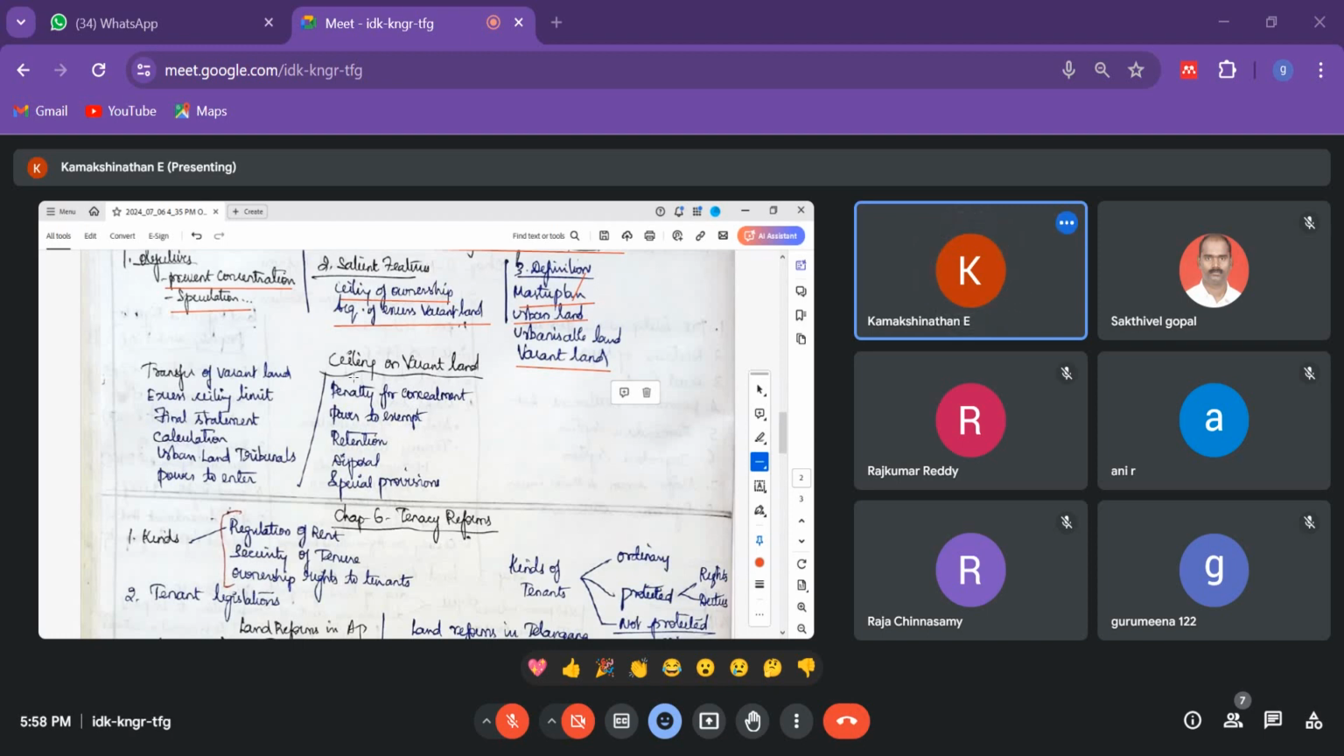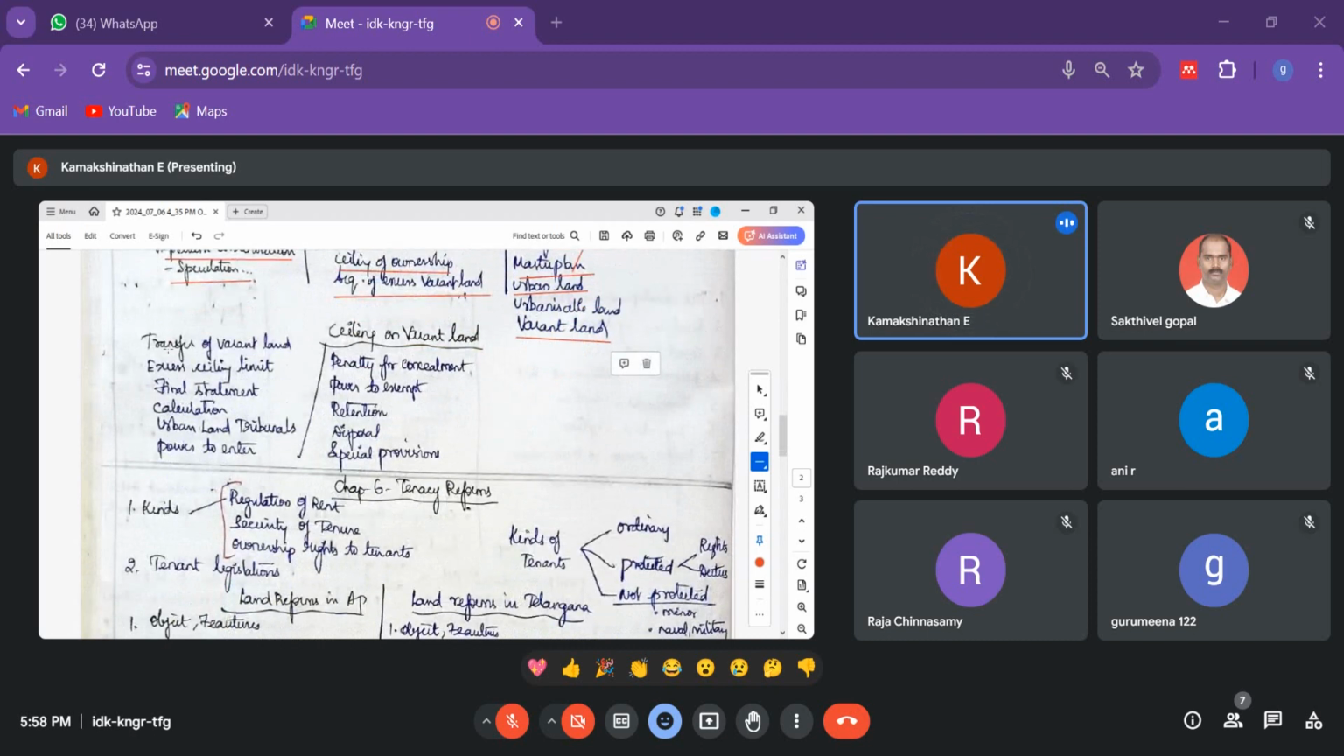It depends on the different categories of the holding people. Okay, so look here, it defines the transfer of vacant land. How you can transfer the vacant land. Okay, what happens to the excess ceiling limit? Excess ceiling limit, and automatically government will take.